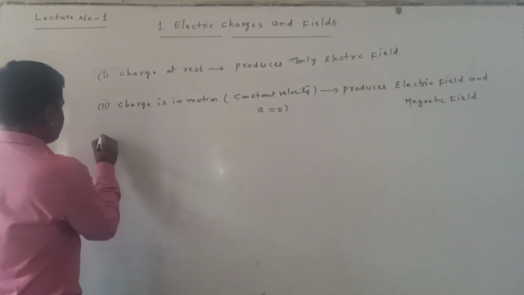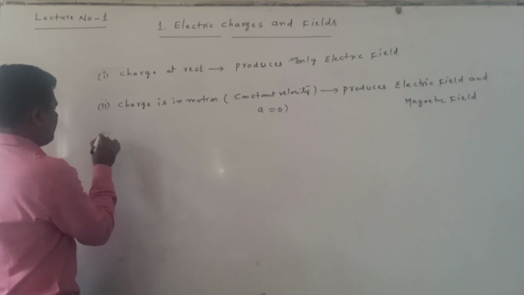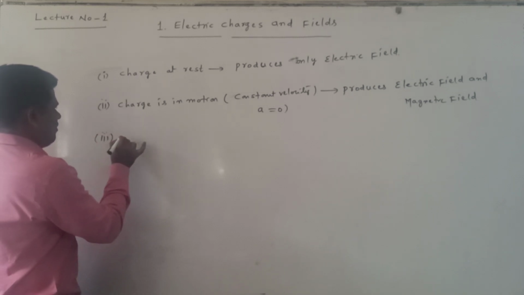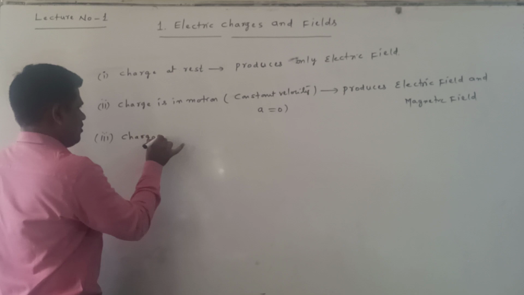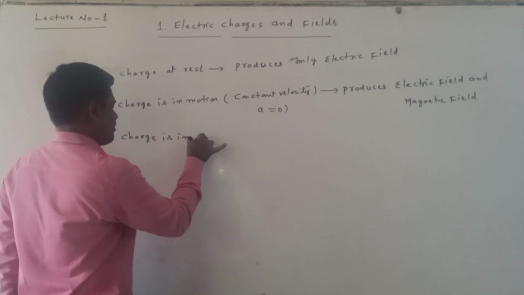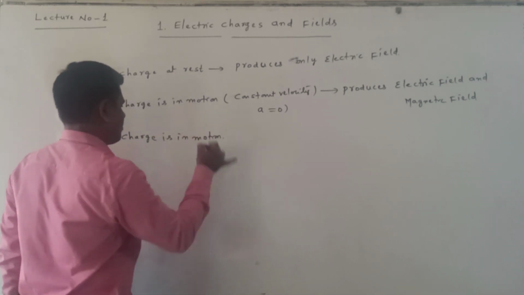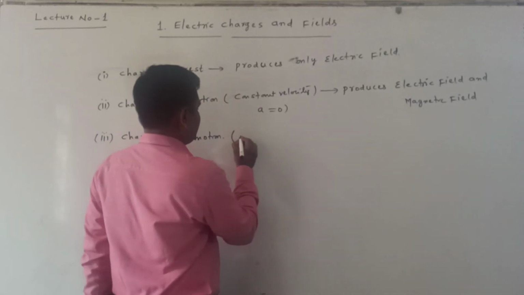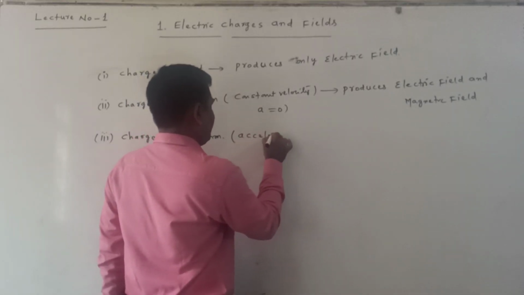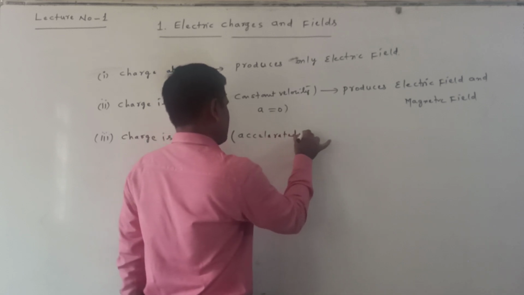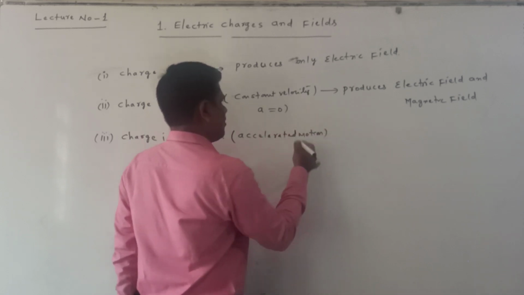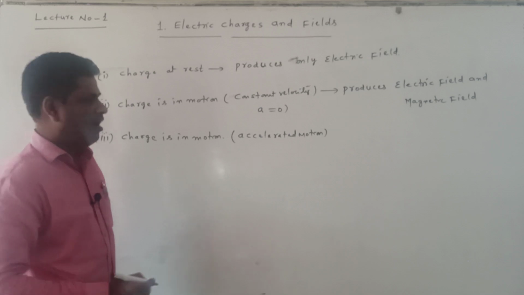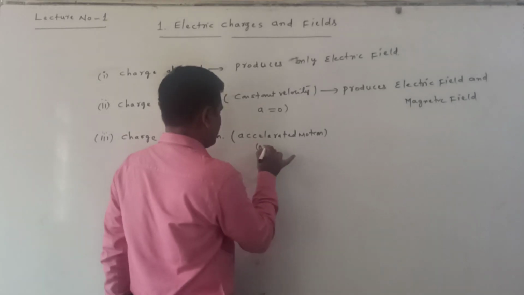Now the third case: the charge is in motion, but it is not moving with constant velocity. This is called accelerated motion, or oscillatory motion.